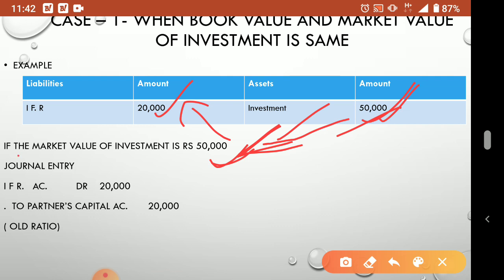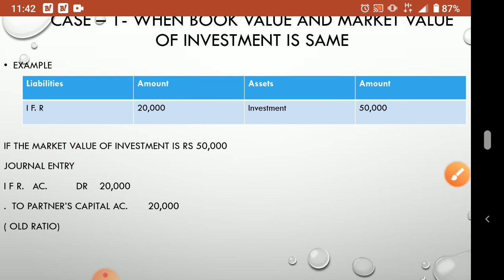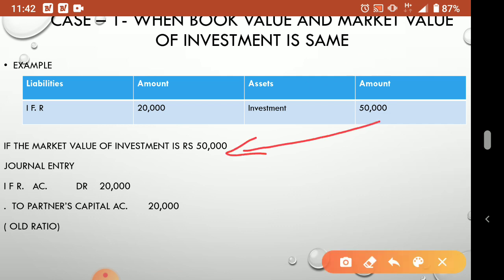Market value in the question will always come as an adjustment only. So IFR is on the liability side, investment will be on the asset side, and the market value in the question paper will be given as an adjustment. First you see the investment, then come to the investment market value. Here 50,000, here also 50,000, so no loss. If no loss, whatever reserve was created, there is no need to use. So who will take that amount? Partners will take. So the journal entry is IFR account debited to partners capital account.